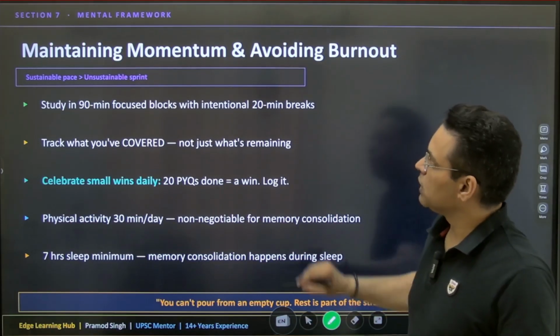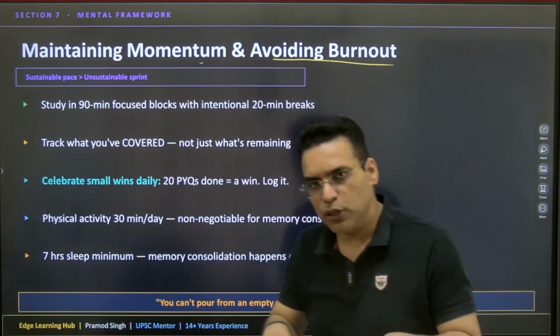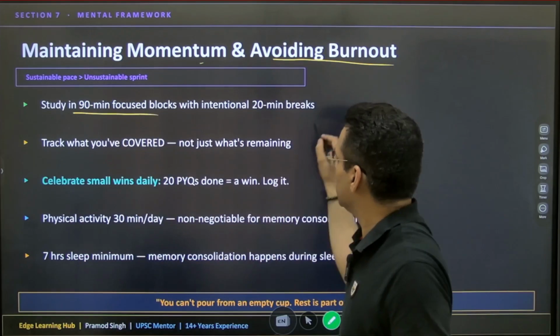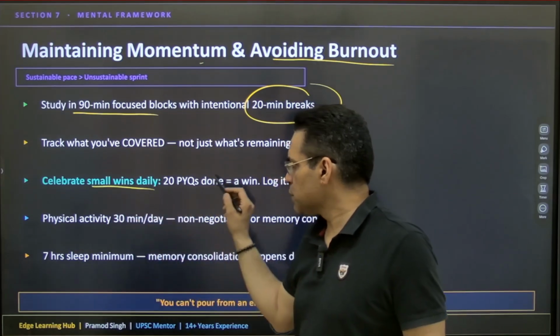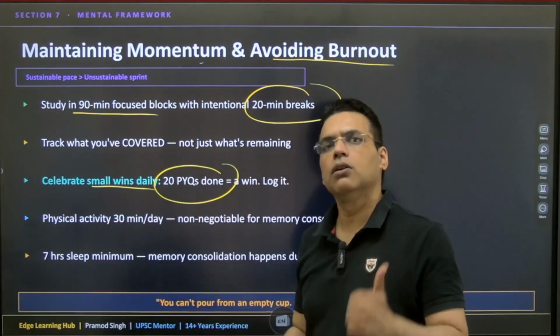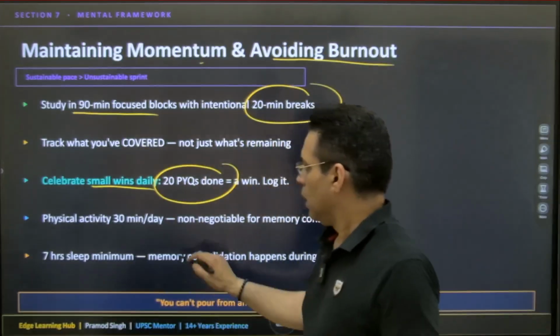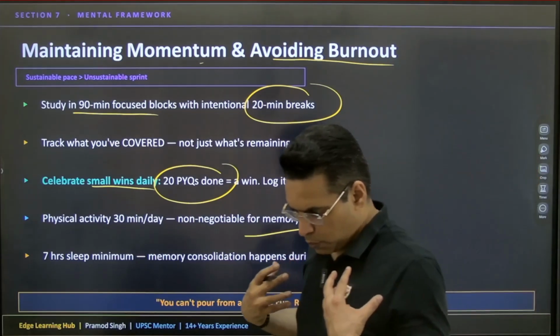Now, one more thing: maintaining momentum and avoiding burnout. Don't try to study in a linear fashion. Have focused blocks and then take a break. Have some small wins. If you've done 20 PYQs, good. One revision block done, good. It's a micro win. Take care of your body, because when you are healthy, your body is more active.